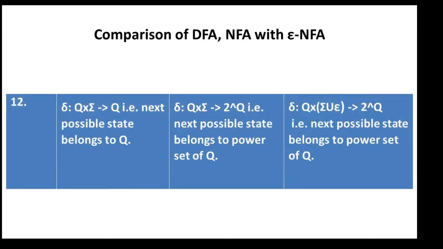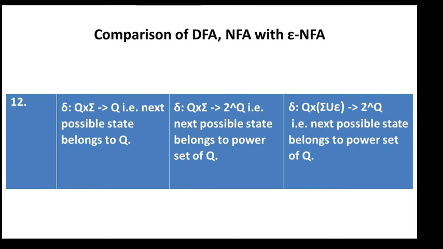Next, the 12th comparison is the transition function. The transition function of the DFA is Q × Σ → Q, that is, the next possible state belongs to Q, the finite set of the automaton.